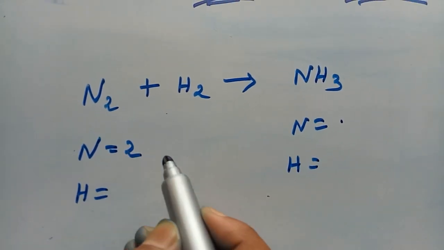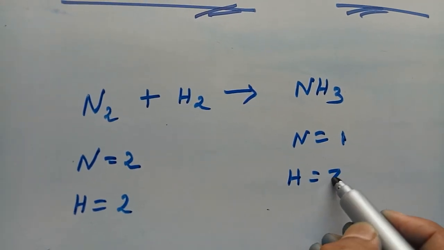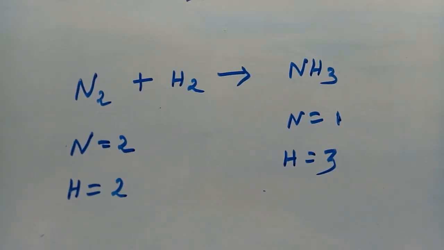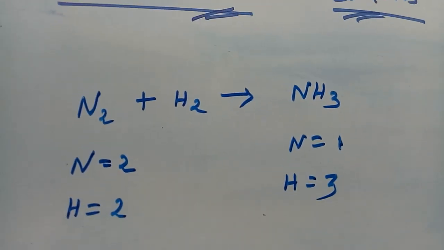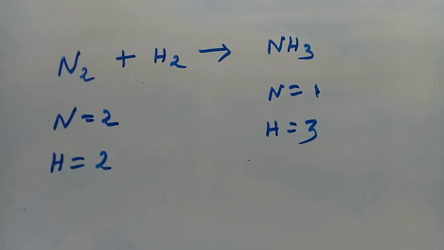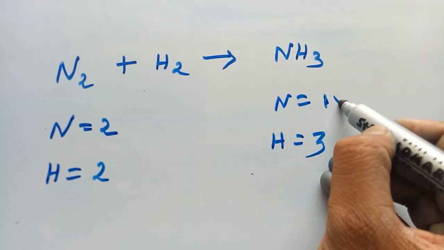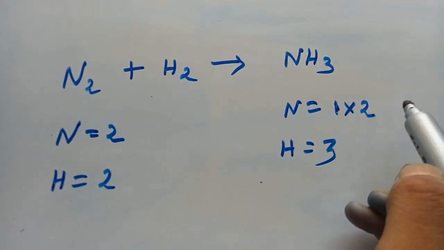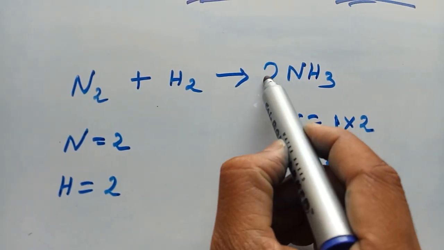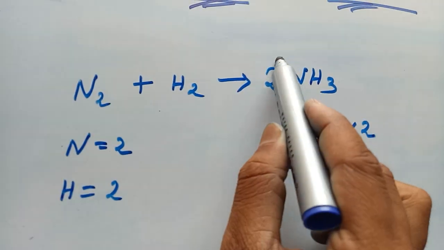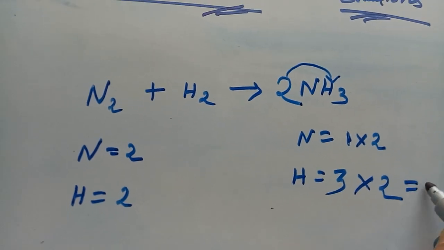Nitrogen is 2 in number, hydrogen is also 2 in number. There is only 1 nitrogen and 3 hydrogen. So find out the difference. You have to find out the large difference in the number of atoms. See, now make it equal. Here is 2 nitrogen, so you have to multiply by 2 on the product side. What will happen if you multiply by 2 in this nitrogen? If you multiply by 2 in this nitrogen, then you have to also multiply into this hydrogen, means it becomes 6.